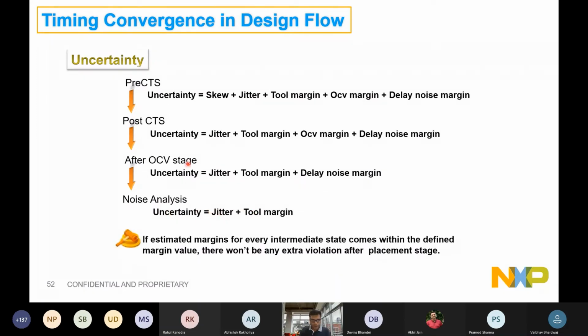So the summary of this slide is that we will keep a higher uncertainty in the early stages of the design. As we go towards tape out, we'll make it more realistic with more real data. Right?